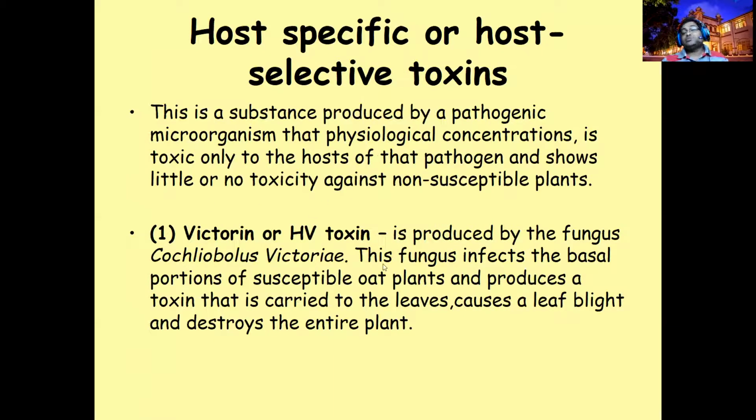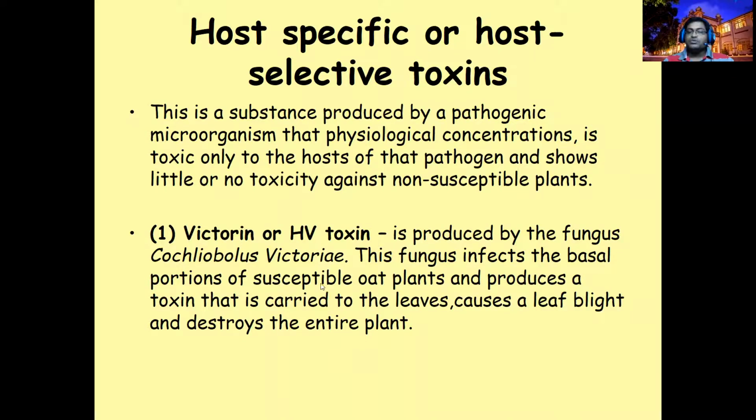Another kind is the host specific toxin, or host selective toxin. For the selection of a particular host, they produce this toxin. For example, Cochliobolus victoriae is a fungus causing blight in oat. If victorin is produced, it causes the blight disease in oat.